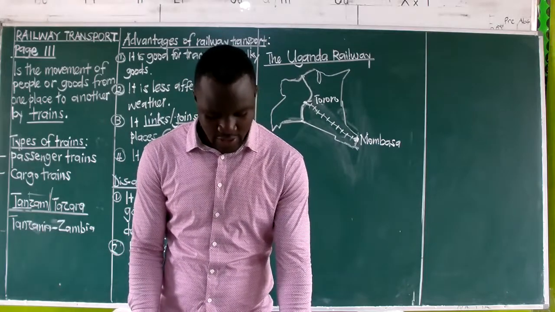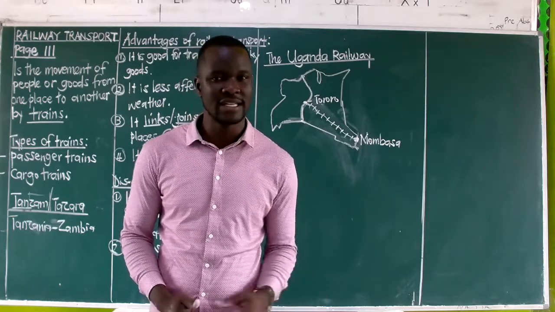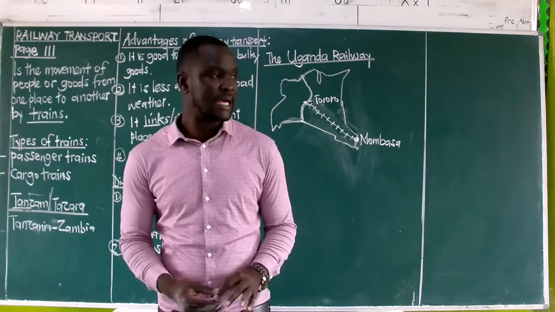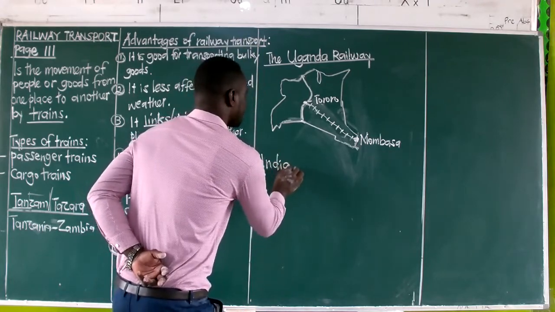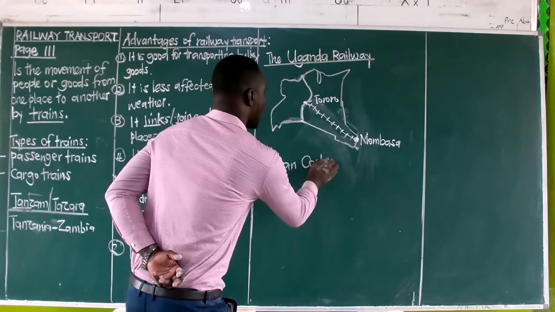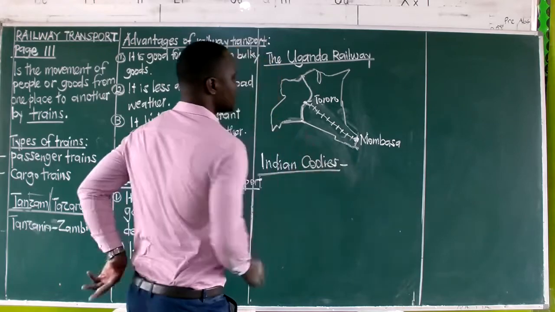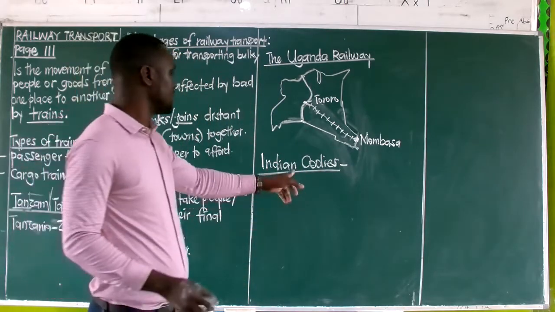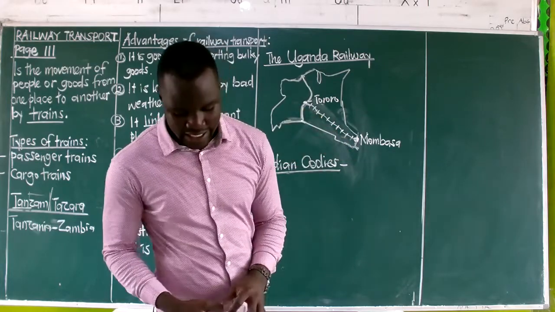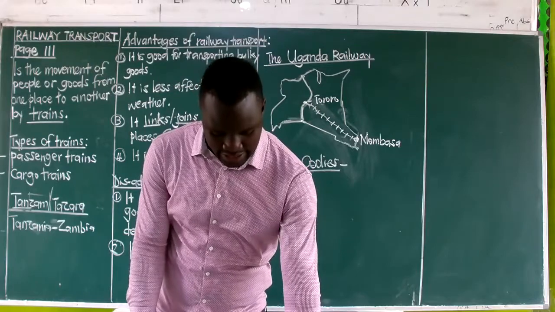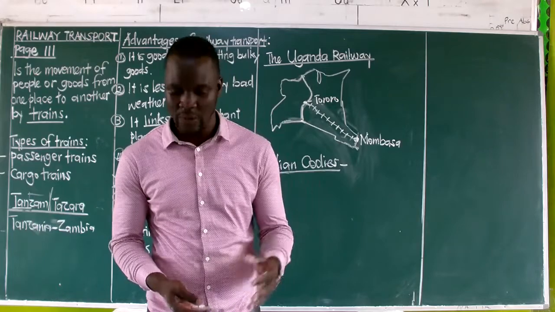And then we shall also be saying that the first people who constructed this were unskilled. Therefore, they brought what we call the Indian coolies. Now, who were the Indian coolies? The Indian coolies were the people who were brought from India purposely to construct this railway line that we have called the Uganda Railway. Now, why did the Africans refuse to work on that railway line?